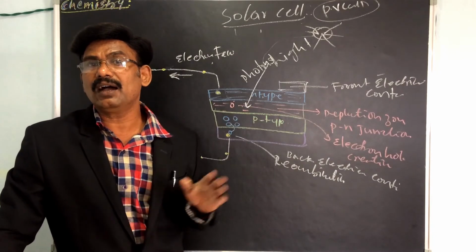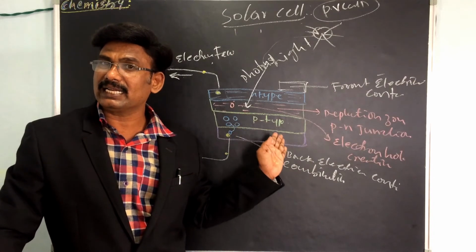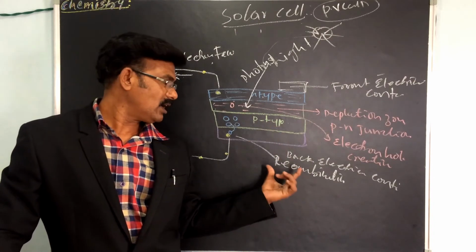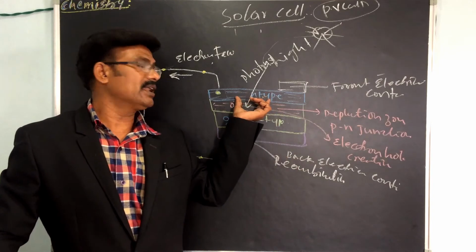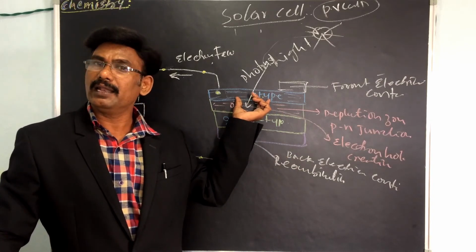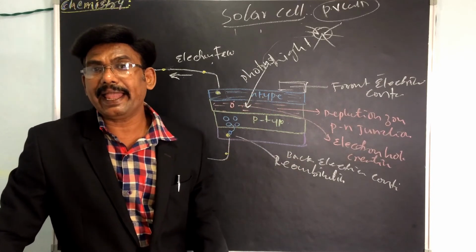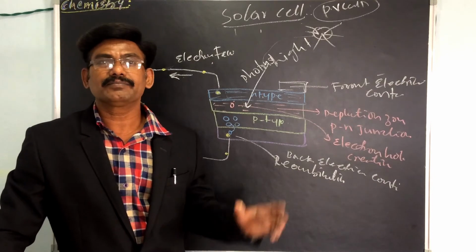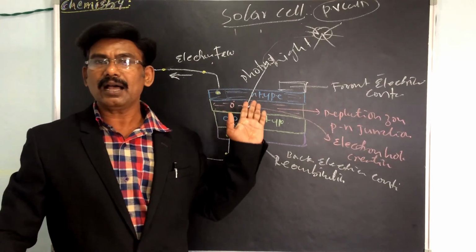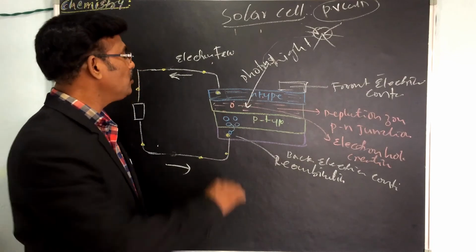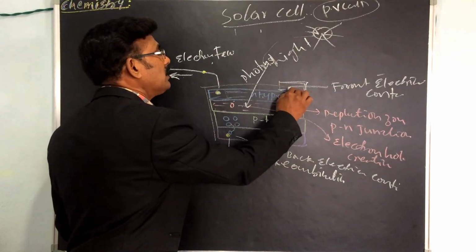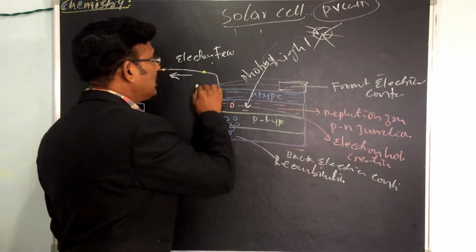We also provide a current collecting electrode at the bottom of the N-type. Then we encapsulate the entire assembly with one glass panel.